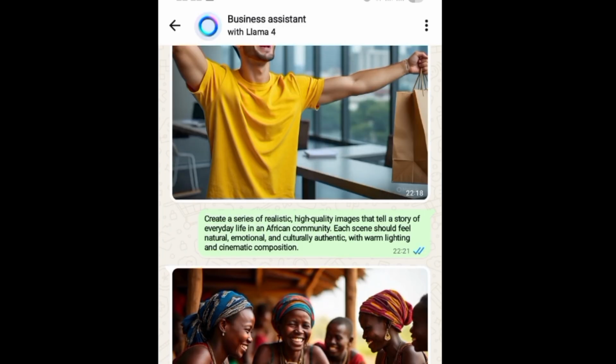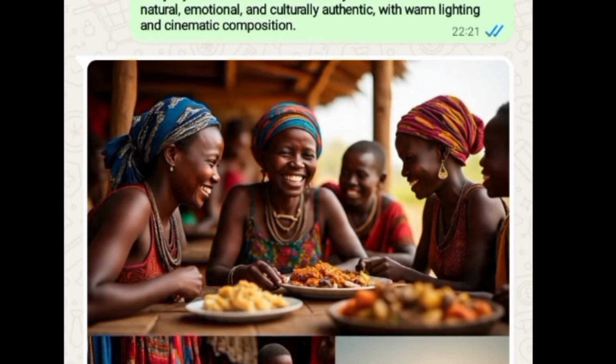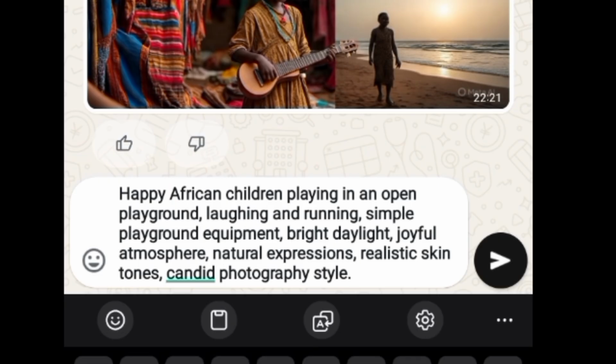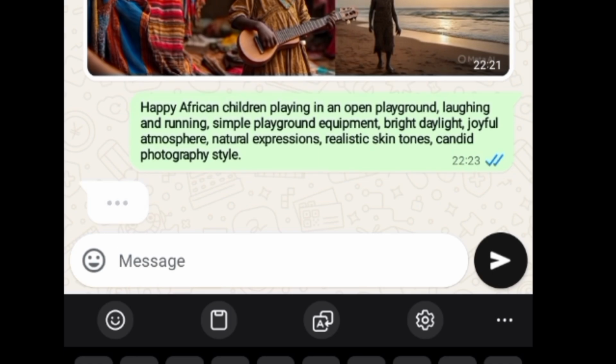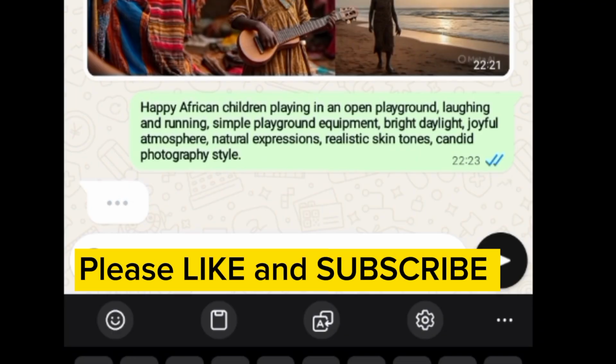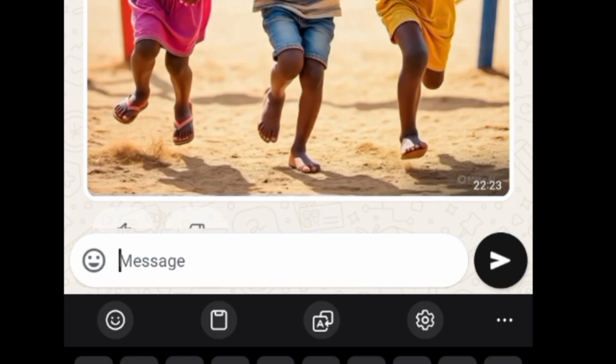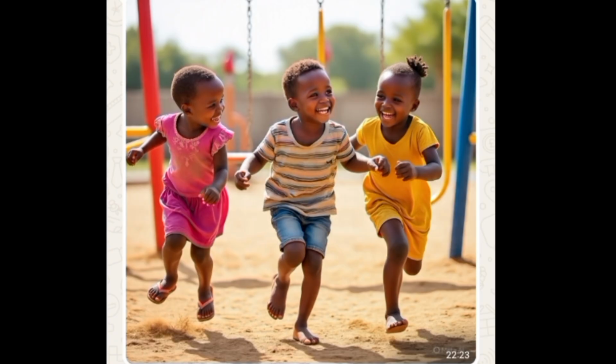So I'm going to go ahead to create another one. Okay, here is the next prompt which I want to use to create another image. Happy African children playing in an open playground, laughing and running. Simple background, simple playground equipment, bright daylight, joyful atmosphere. Okay, I'm going to click here to send. So let's see the magic. Do not limit yourself, and this is absolutely free. Yes, Meta AI is free to use. So you can use this. You see this? And it gives you exactly what is in that prompt.